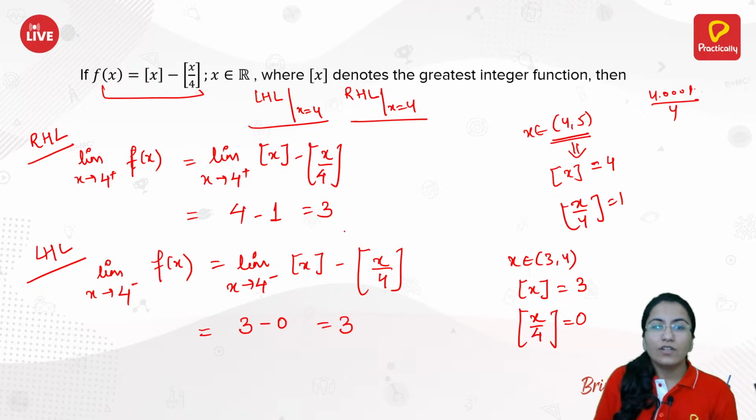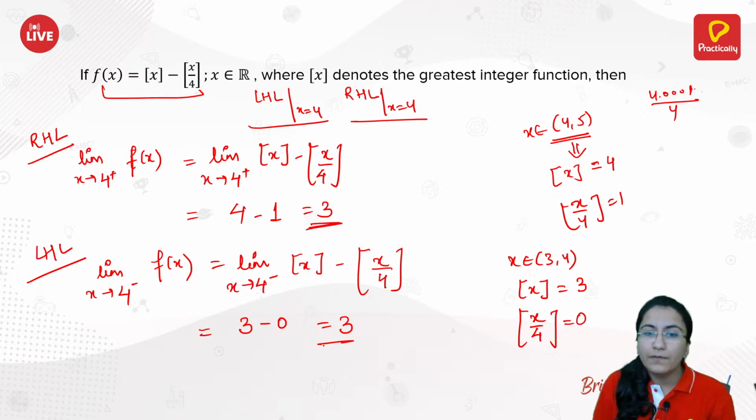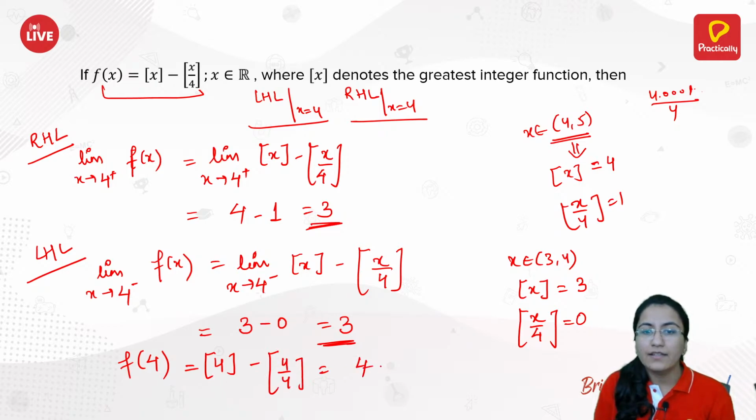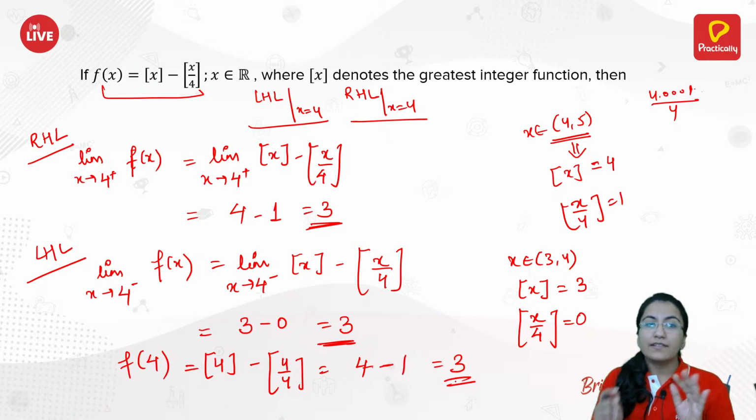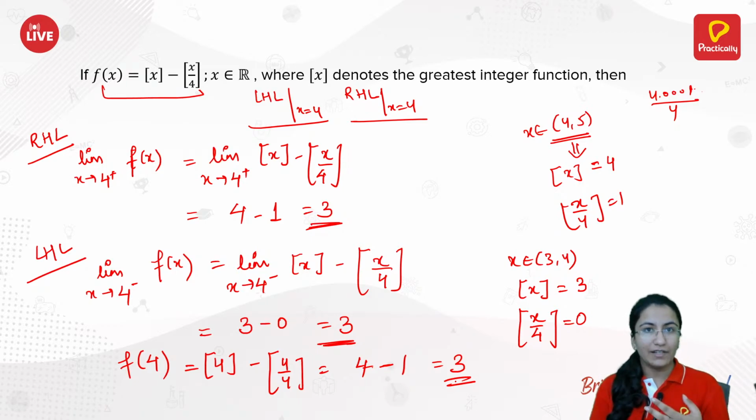Now you can see your right hand limit is 3, your left hand limit is 3. Now just check for f of 4, the functional value at 4. That is the greatest integer of 4 minus the greatest integer of 4 by 4, that is 4 directly minus 1, that is 3. That implies your right hand limit, left hand limit and functional value at that point all are equal, and those are equal to 3.